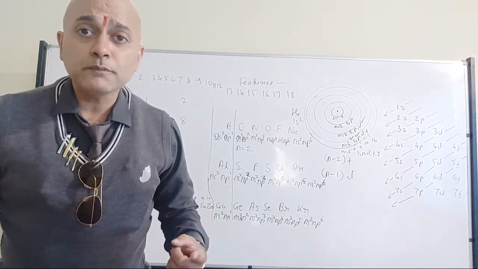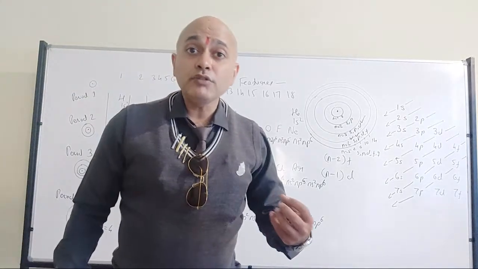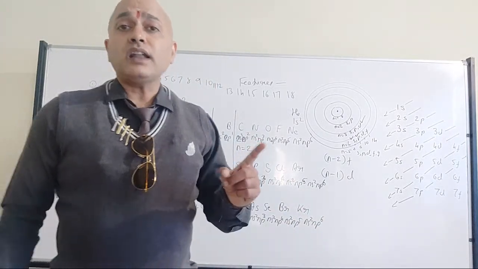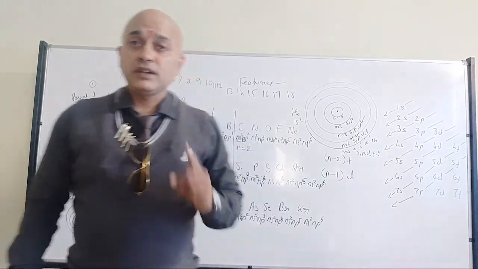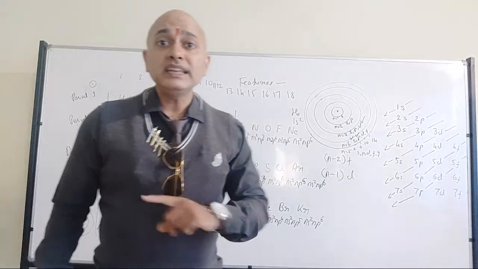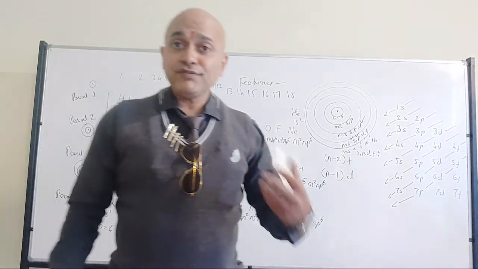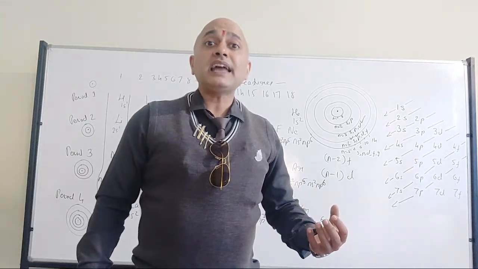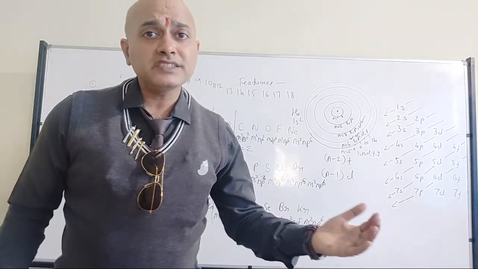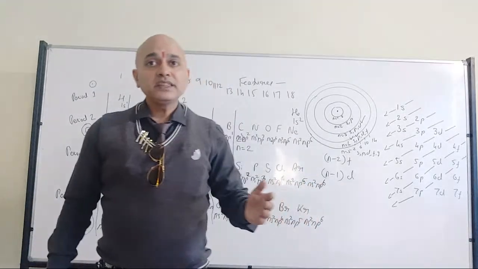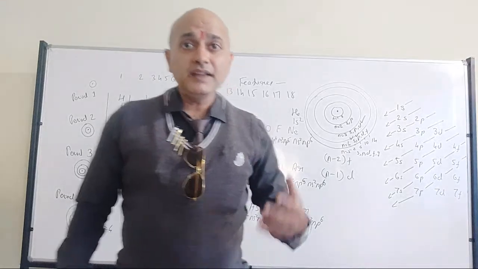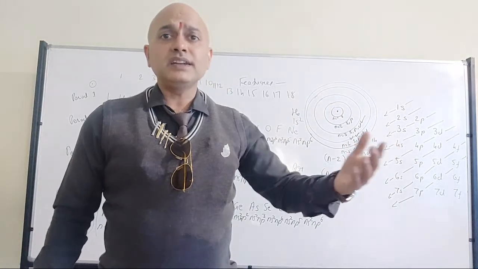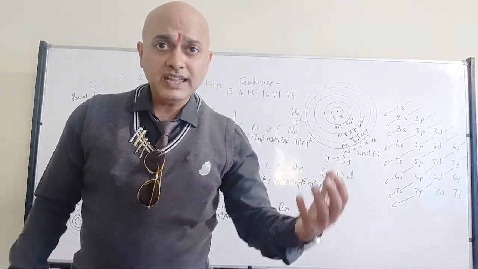Why will they be having similar properties? Due to the similar outer electronic configuration. So therefore, groups are also called as families. Why family? Because in a family, like father and mother, kids will be having similar characters. There will be some character which will be influenced by the friends. That is a different story. But in general, in a house, in a family, like father and mother, there will be some of the character which will be coming to the kids also.